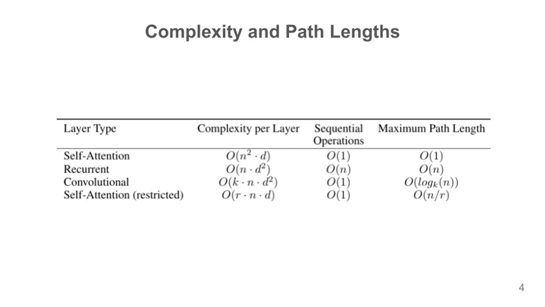Furthermore, convolutional layers, while parallel, still require O(log_k(n)) path length, needing many layers to achieve global context. These combined advantages in path length and parallelism establish self-attention as the preferred primitive for sequence transduction tasks.